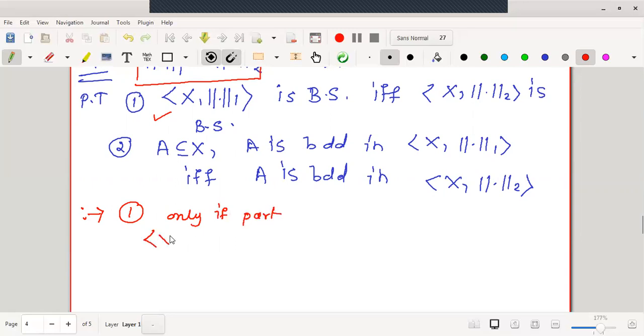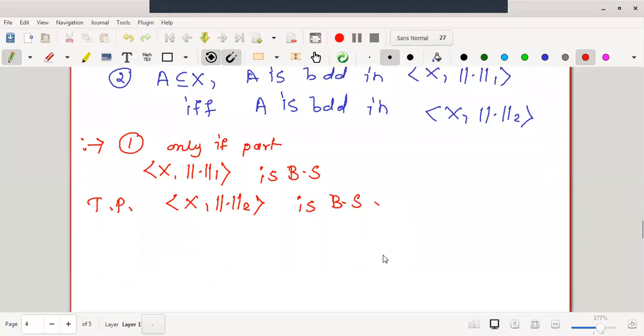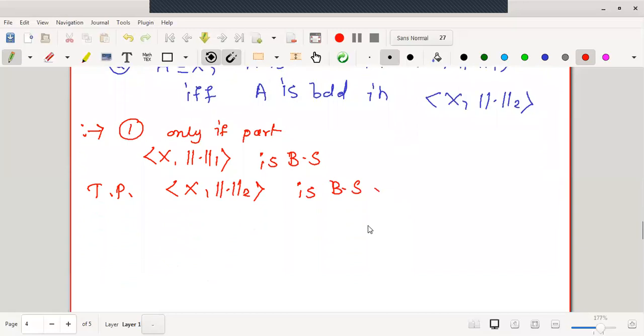Let me assume X norm 1 is a Banach space. What should I prove then? X norm 2 is a Banach space. In order to prove this, it is already a normed linear space, that we know. Therefore, we will verify only the completeness property regarding X norm 2.